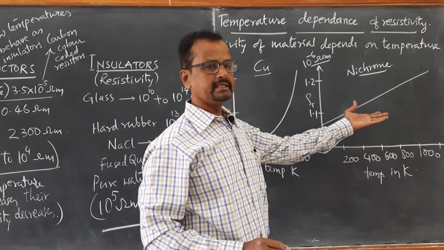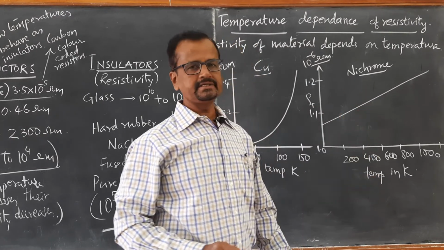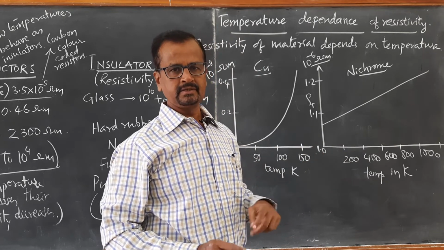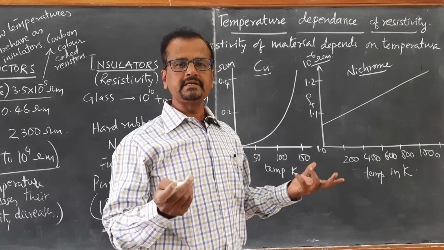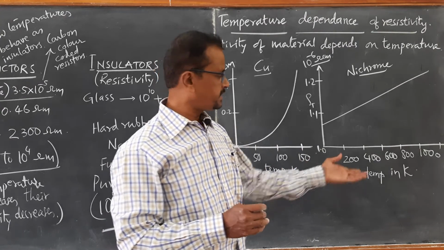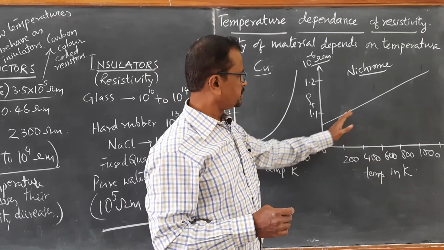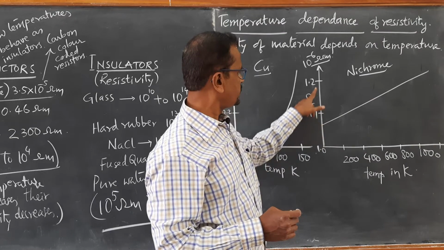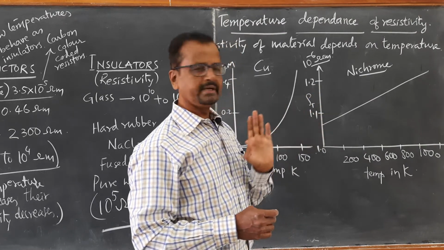Therefore, materials like nichrome find applications in heating elements and standard resistors, so that the value of resistance does not change even when temperature changes. Although it looks like a straight line increasing graph, the change in value of resistivity is very low.